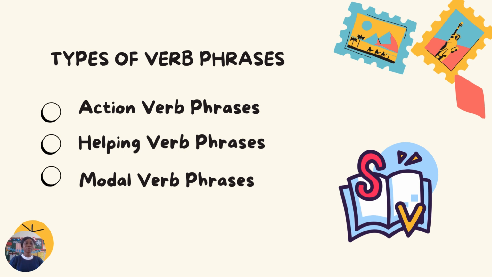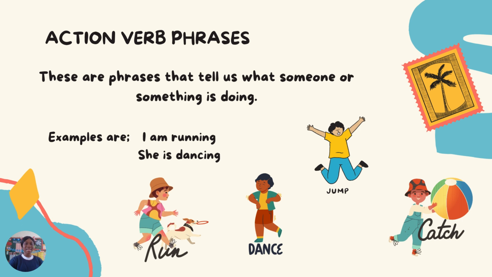Now, we are going to be looking at three types of verb phrases. Verb phrase number one is what you call action verb phrases. Verb phrase number two, helping verb phrases. Verb phrase number three, modal verb phrases. So action verb phrases, helping verb phrases, and modal verb phrases. Those are the three types of verb phrases we're going to be looking at. So let's start with the first one, which is action verb phrases.